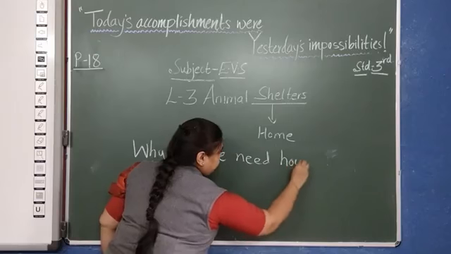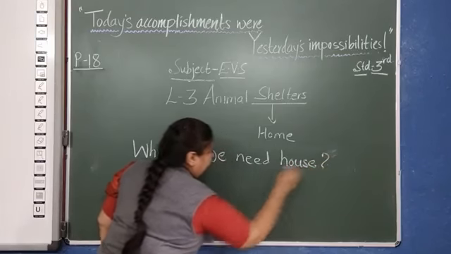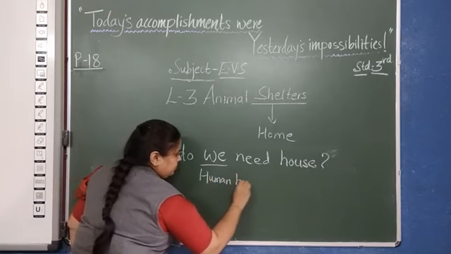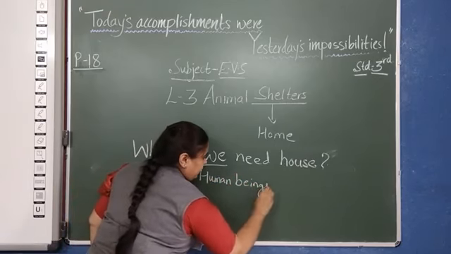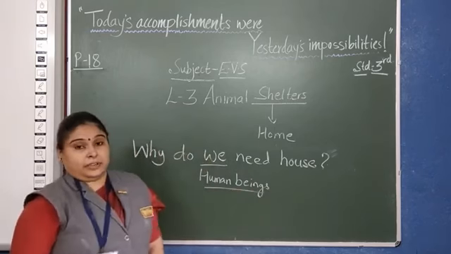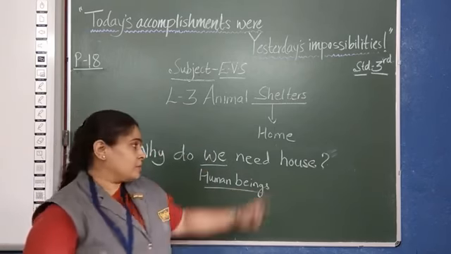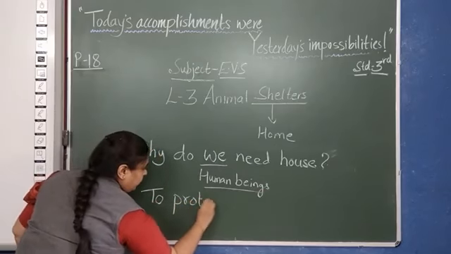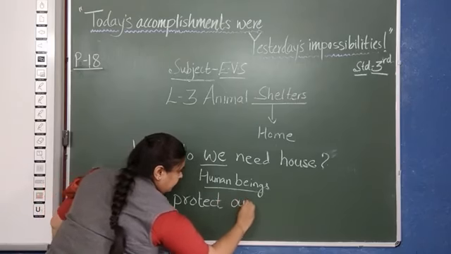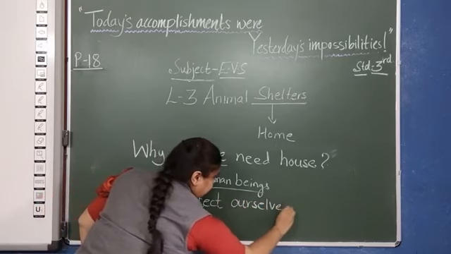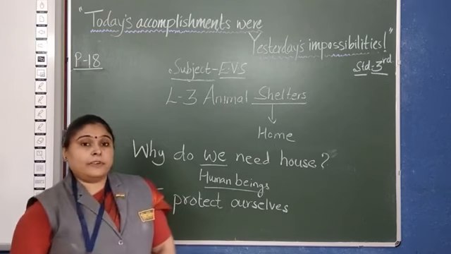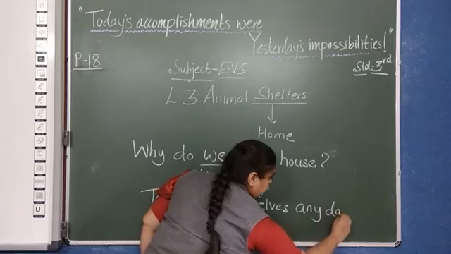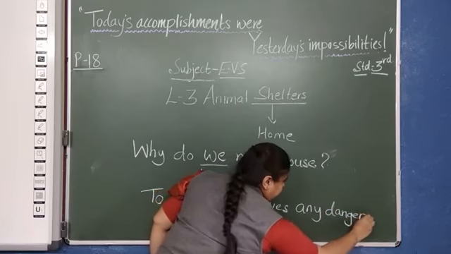Clear? Now, next we need home. Now we stands for human being. Or you or me, anyone. Now we need a house to protect ourselves from any danger.